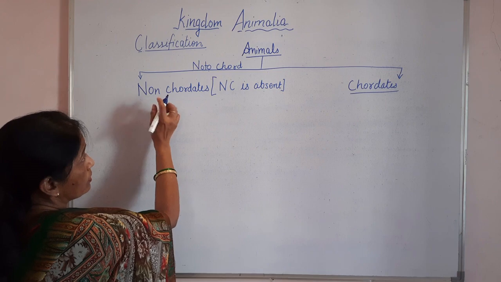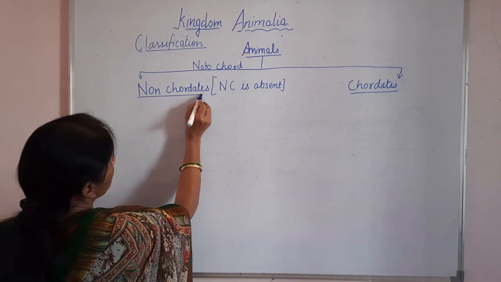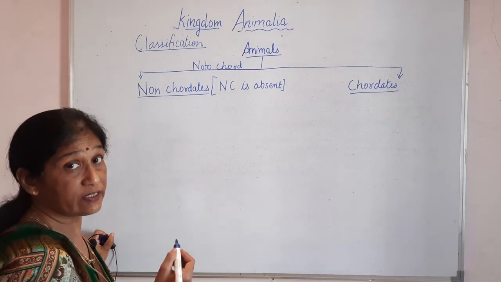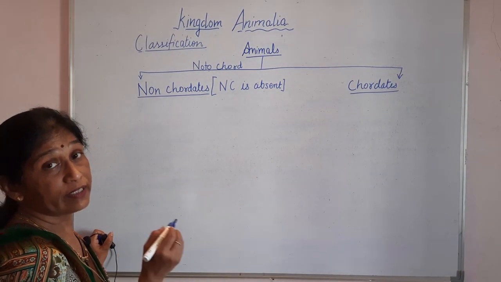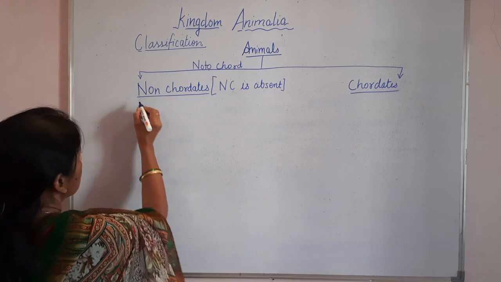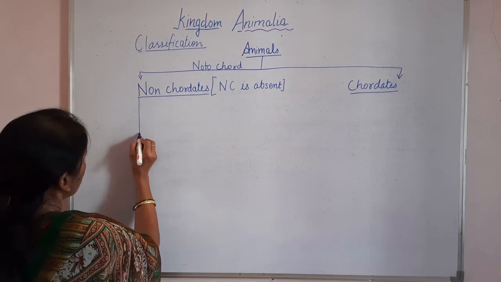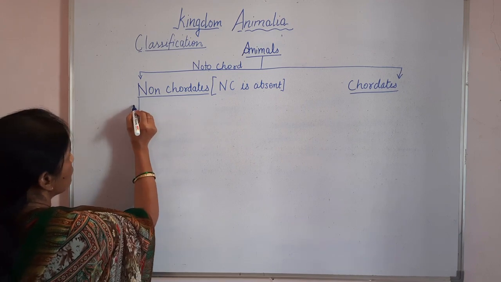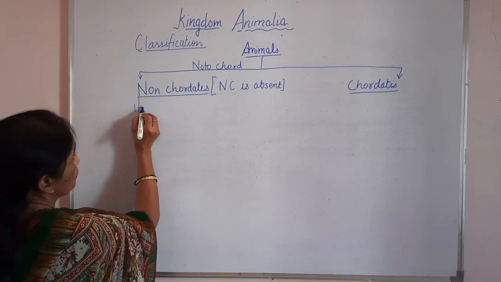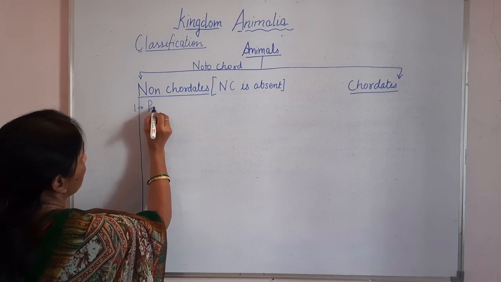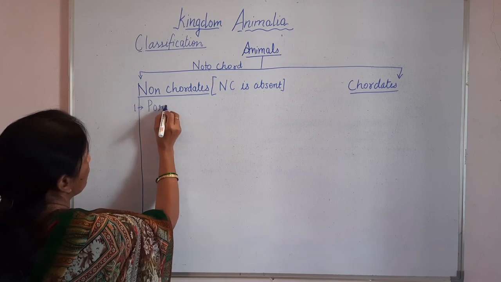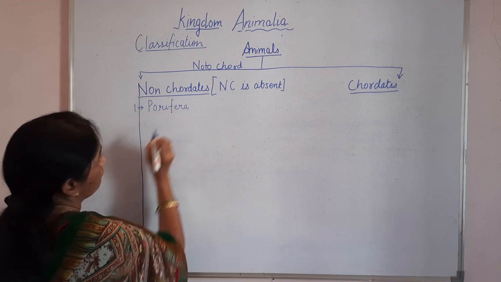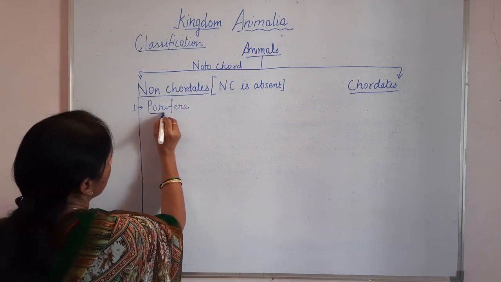Now, among non-chordates, there are so many animals, and again to make study easier, we divide them into many phyla. So, I'll write the names of all the phyla that come under non-chordates first. The very first are Poriferans, or we can call Porifera, phylum Porifera.